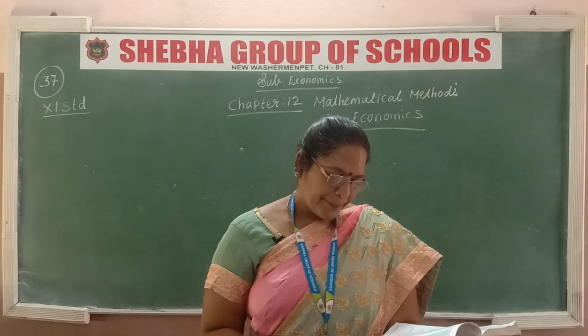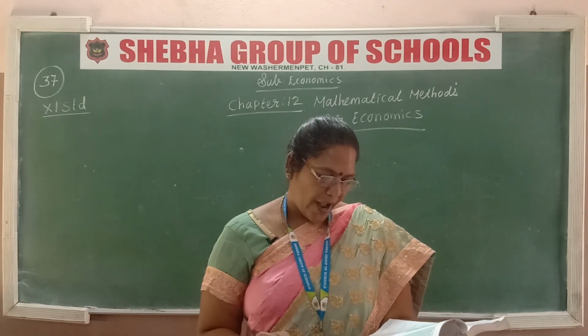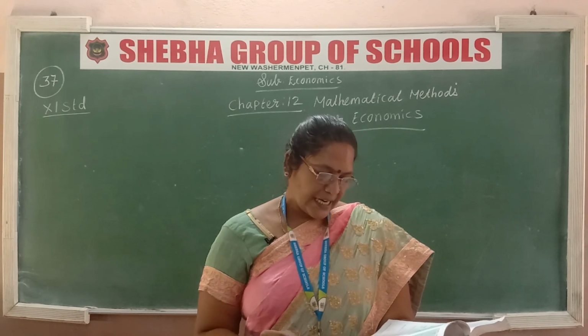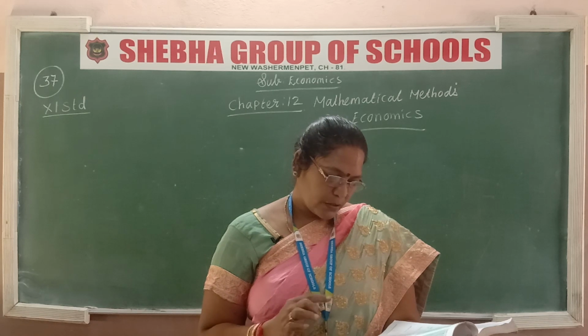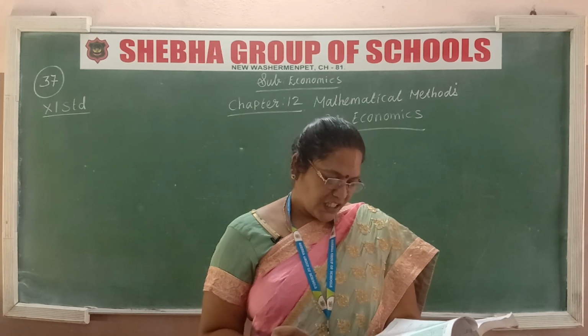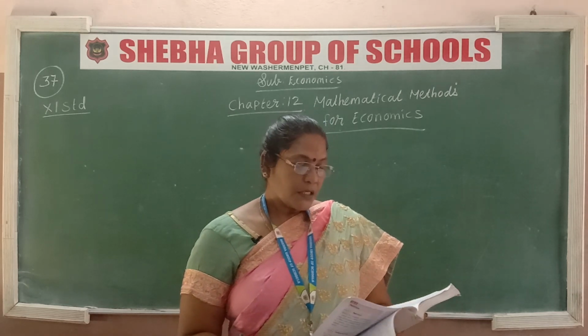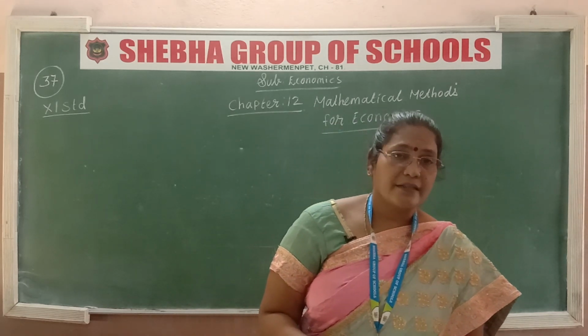In example 12.1, the equation y is equal to minus 5x plus 12 has been obtained. It is a linear function. Since the slope is negative here, this function could be a demand function. So here they have given the demand line and the supply line.